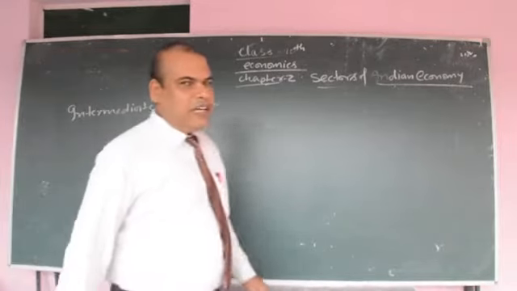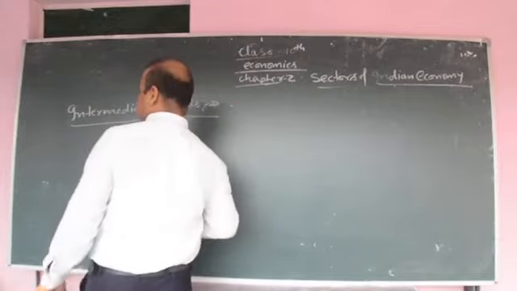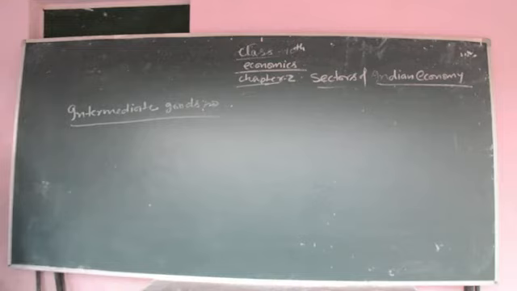Intermediate goods. Intermediate goods are those goods which are used in the production process. Sold for further processing.